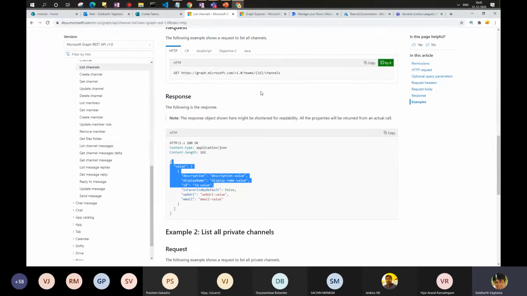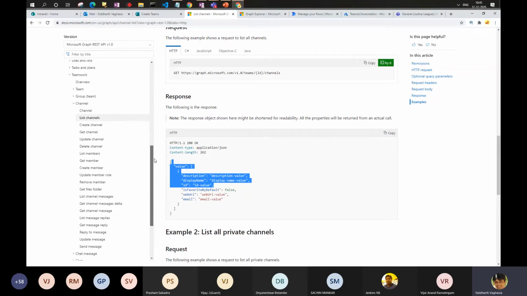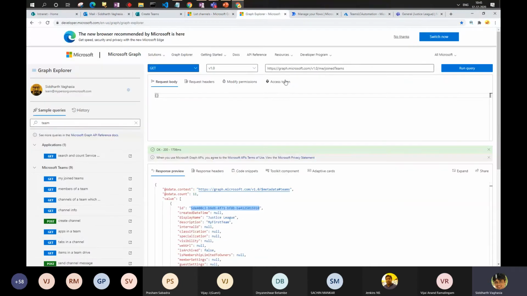Right. Now, documentation is fine. But what if I wanted to quickly try something, right? So what we generally used to do, we used to have Postman where we basically use this documentation, generate the request body if it is a post, put, merge, or if it is a get, we just use Postman. Okay, but I'm sure many of you would already know, but just to recap on how we can use Graph Explorer, which has been provided by Microsoft, where we can test all the graph endpoints.